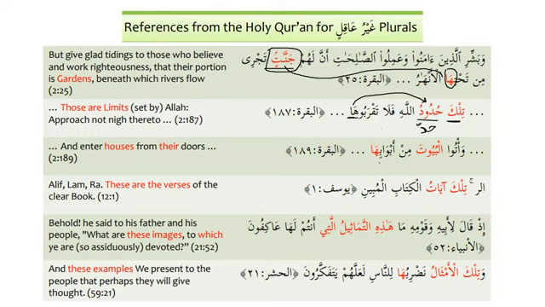Wa'tul buyuta min abwabiha. Baytun, and the plural of baytun is buyutun, and that's why the attached pronoun that is being used for buyut is ha. So the same idea over here.